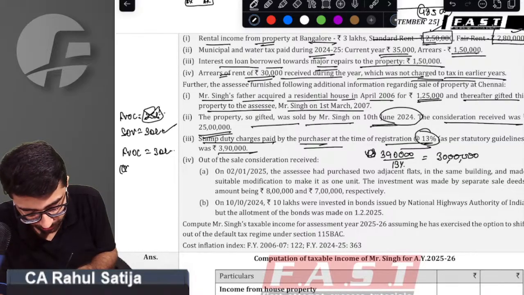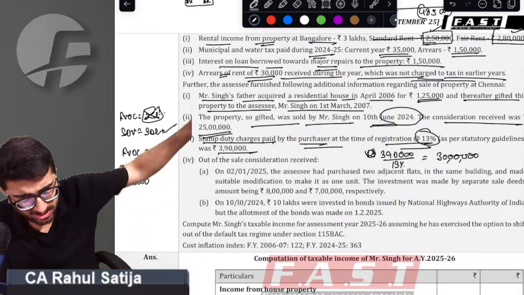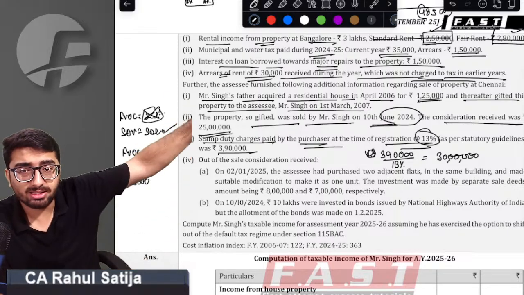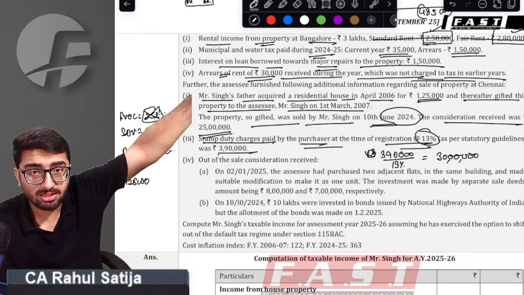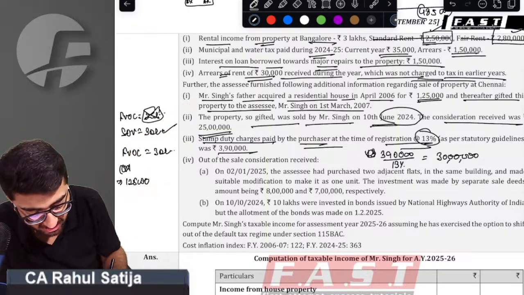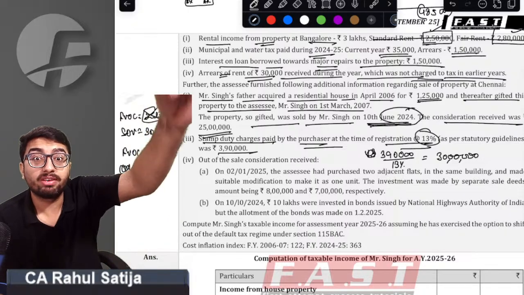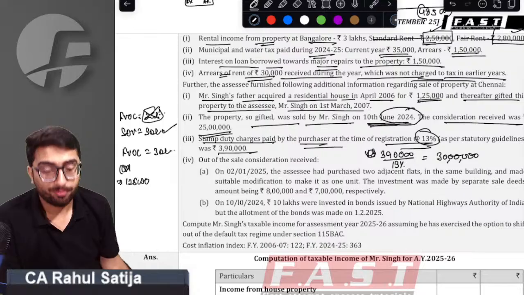Sir, cost of acquisition 1,25,000. Will such cost of acquisition be indexed? Please reply. Right answer is, since property is being transferred prior to 23rd July, the cost of acquisition will be indexed.